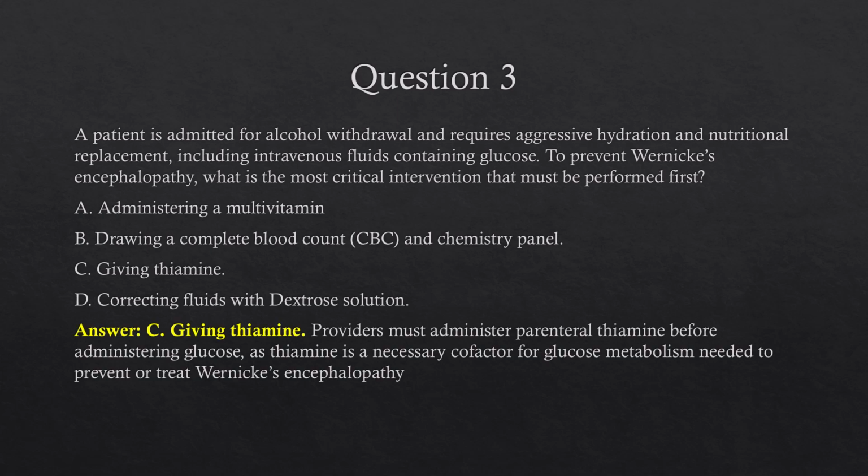The answer is C. Giving thiamine. It is important to know, as I said before, that giving thiamine should be done before administering glucose. It is a necessary cofactor for glucose metabolism needed to treat Wernicke's encephalopathy. It's also important to note that thiamine is way more effective when it is IV or even IM. Oral thiamine is not that useful. That's more clinical knowledge than test knowledge.